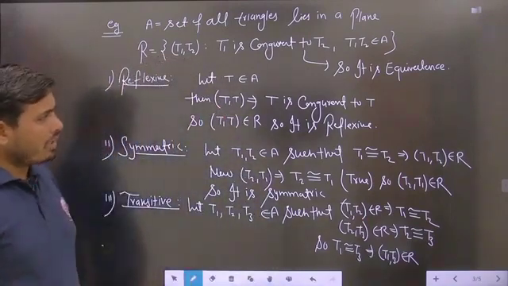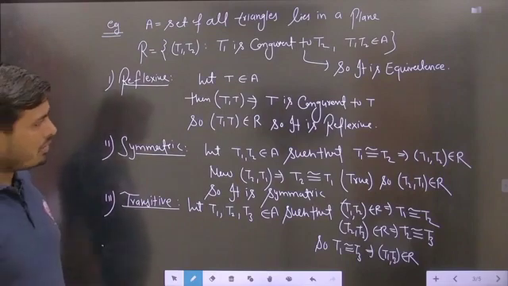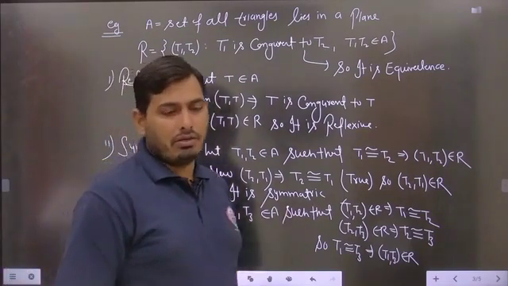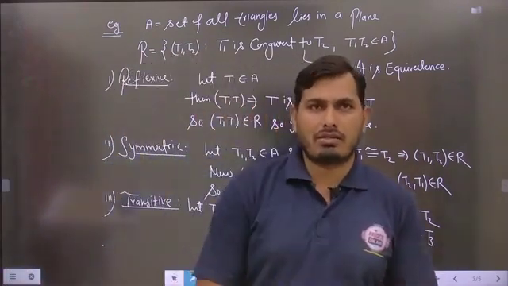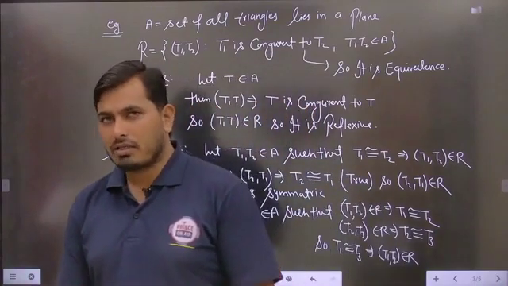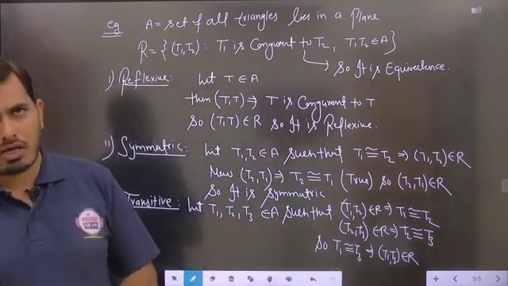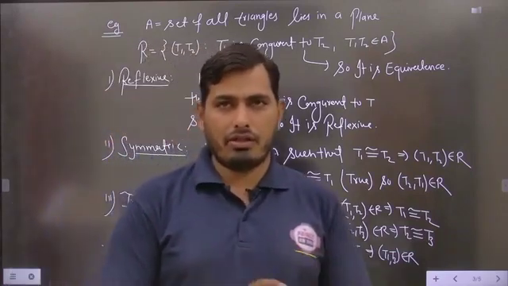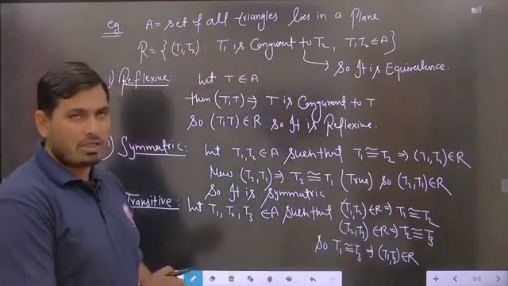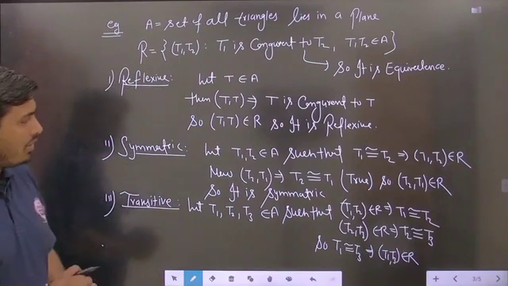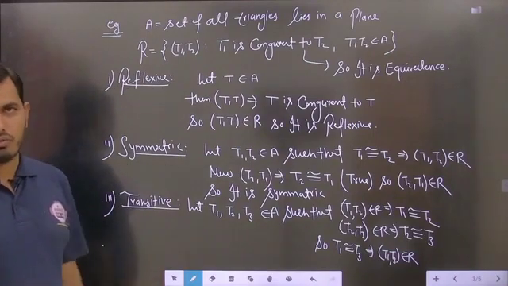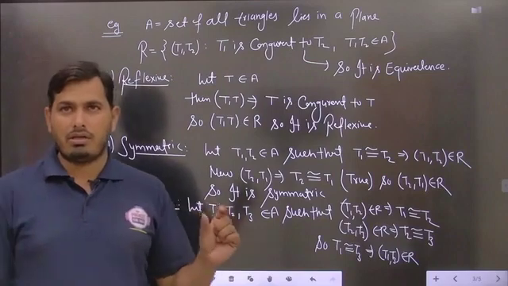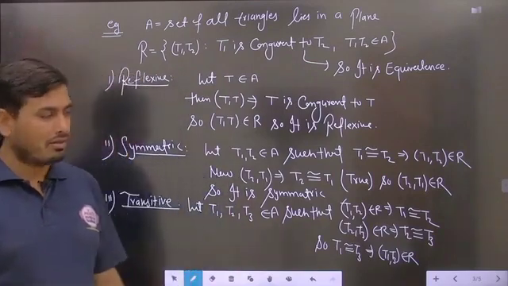Now students, the next and most important part related to the equivalence relation is known as equivalence classes. What is the meaning of equivalence classes and how are they obtained? Here we have to see this carefully. Is it clear? Before taking the next part, students, pause the video to note down the answer. Then we will take the next part related to the equivalence relation, known as equivalence classes.